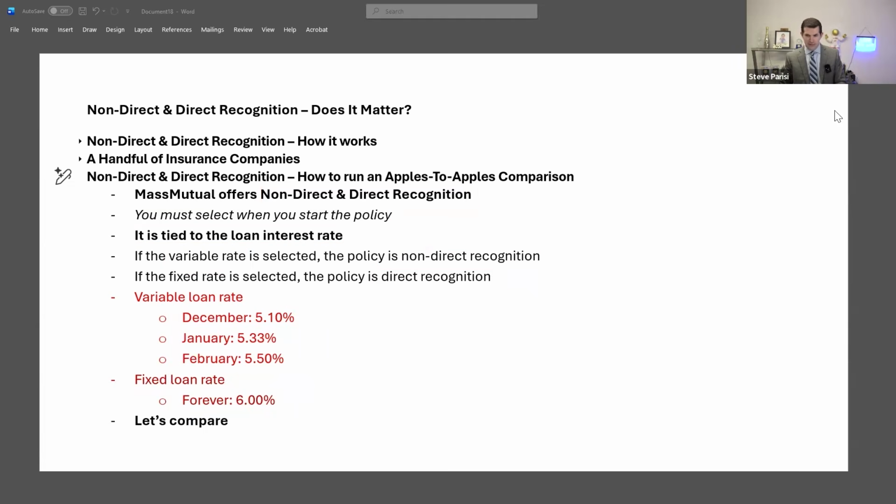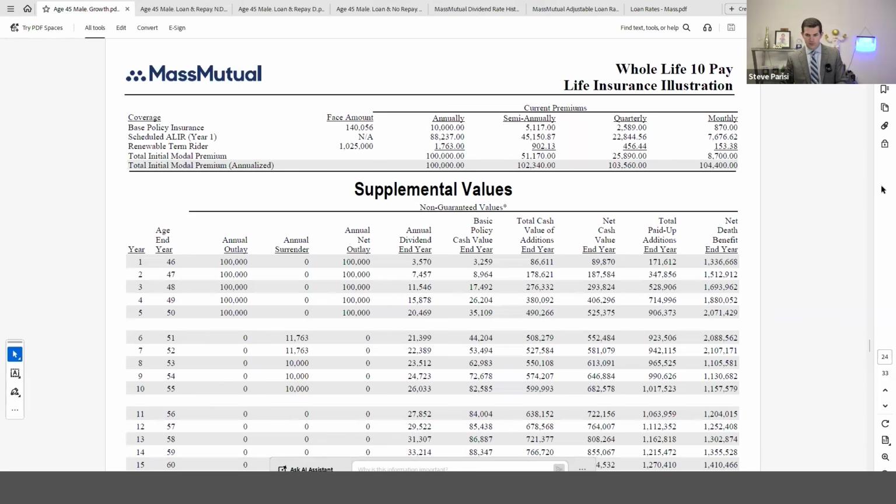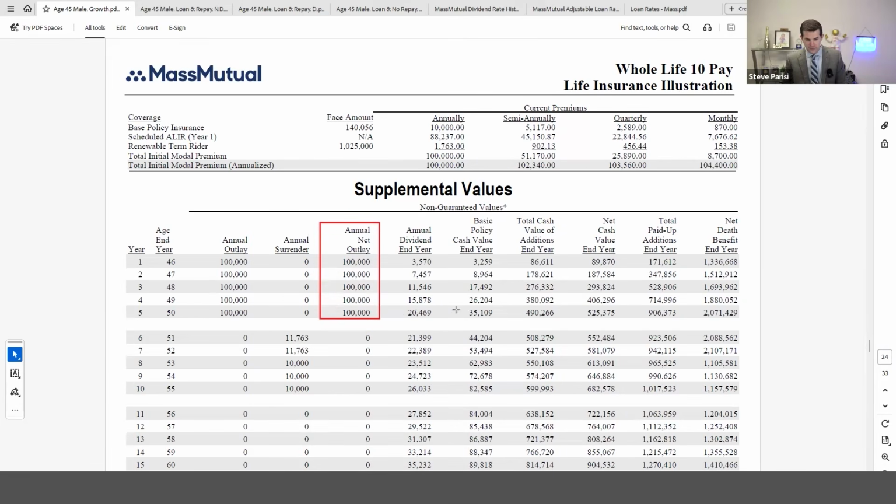So let's compare the two side by side. We've got illustrations for all of the options. So first, we have an illustration with no loans. This is really the foundation that we're setting to look at both non-direct and direct recognition. Meaning, if you look at this example, we're funding $100K per year for 5 years. There's your cash value at the end of 5 years, and there's your death benefit at the end of 5 years. If we look at the loan illustrations, you'll notice that everything for the first 5 years will be identical.